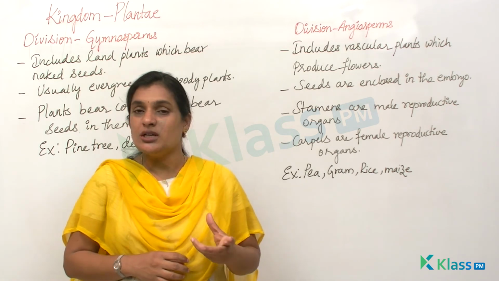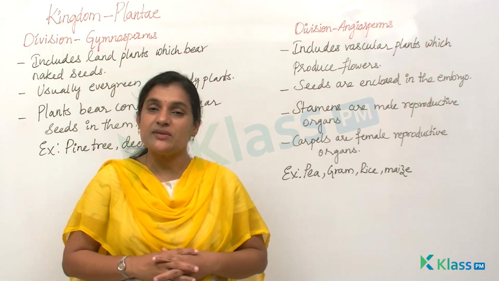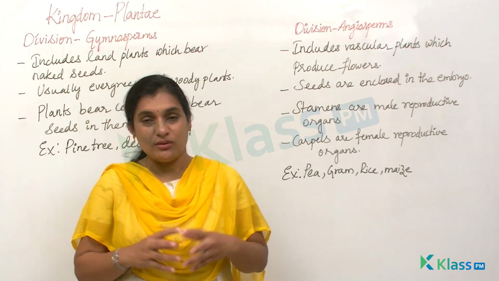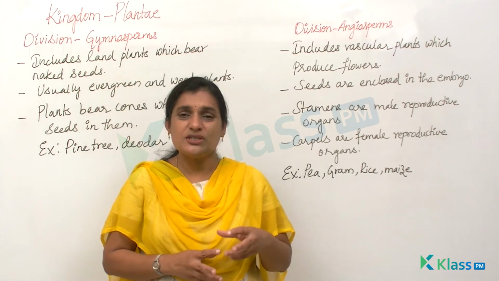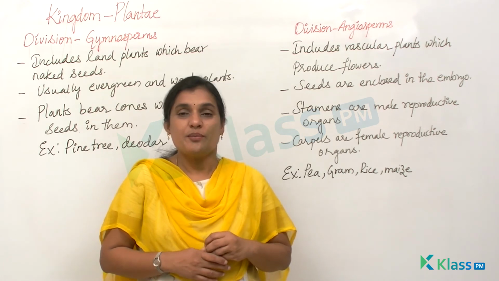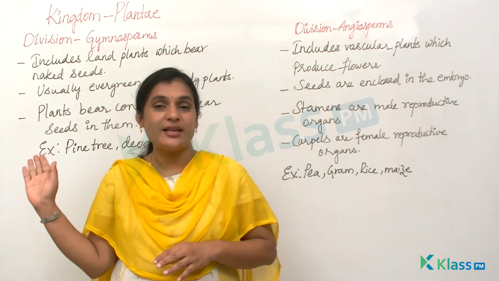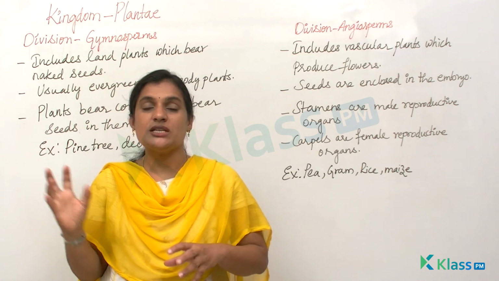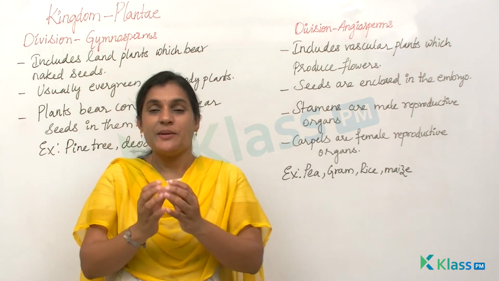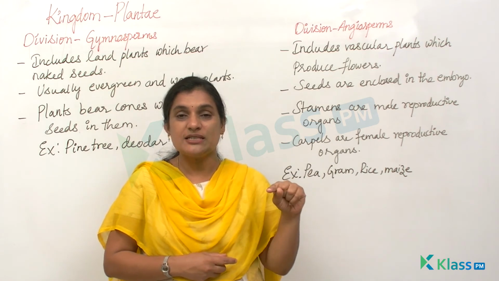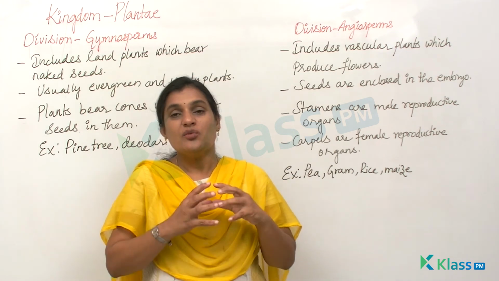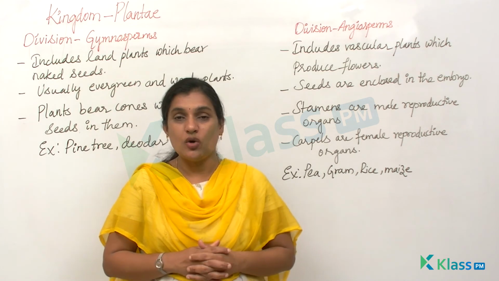Stamens have pollen grains, and carpels have stigma, style, and ovary, where the process of fertilization takes place. The seeds are not present outside, just like in gymnosperms, where the cone bears them. In angiosperms, the seeds are present inside the ovule, which is present inside an ovary, right?